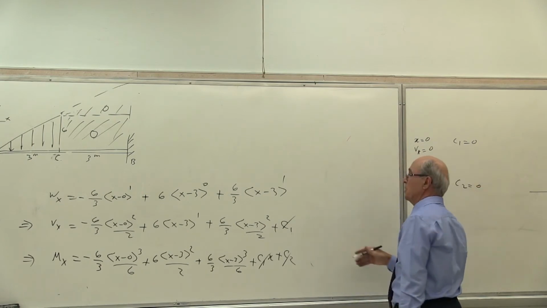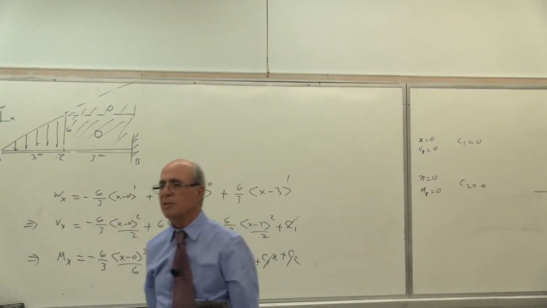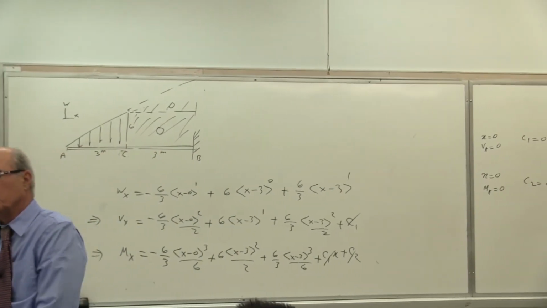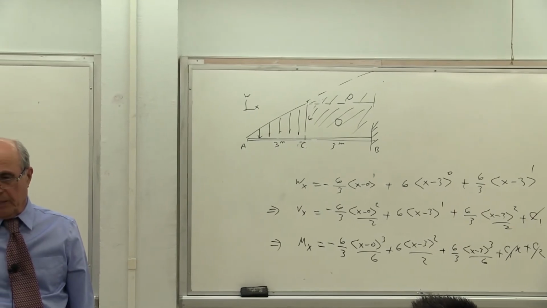Somebody told me that in the book they don't write it here because there is nothing at the beginning. That's what the reason was. So in the book they don't show it that way, but that's the reason. Always you have a constant of integration.